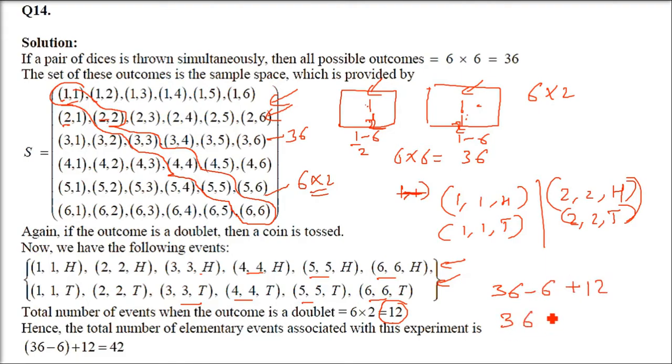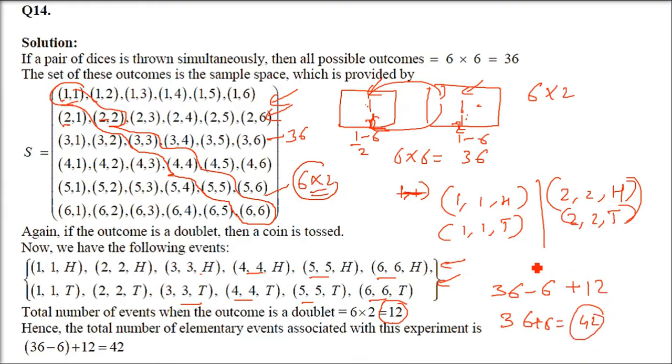So 1 1 coming in first and second, and then 1 1 coming in first and second. These are different events. You cannot take it as 1. So 6 into 6 extra event we have to add. So 36 plus 6, this is going to be 42.